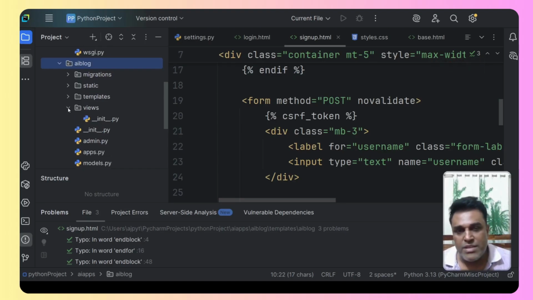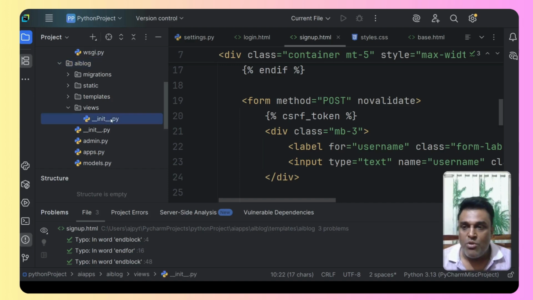If you are using PyCharm, you have the facility of creating a folder or a package. If you do not have that, just create a views folder. If you open it, we have the file __init__.py. So you just create a folder and create this file with the same name. This makes views a package. Since we have this facility in Django of creating a package, it creates the folder and that file automatically.